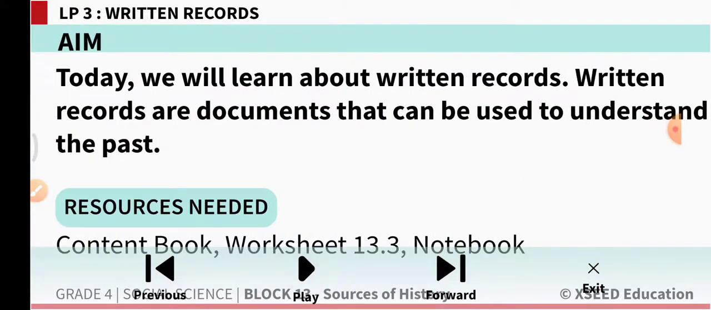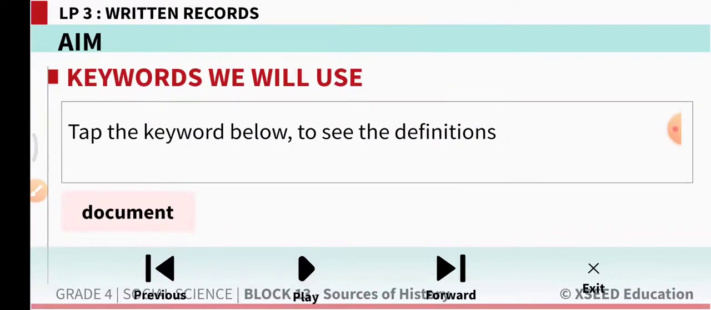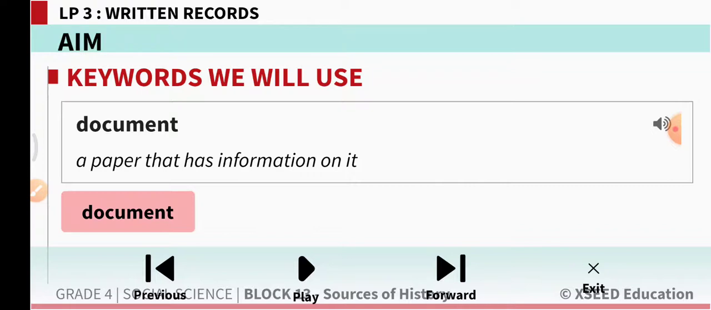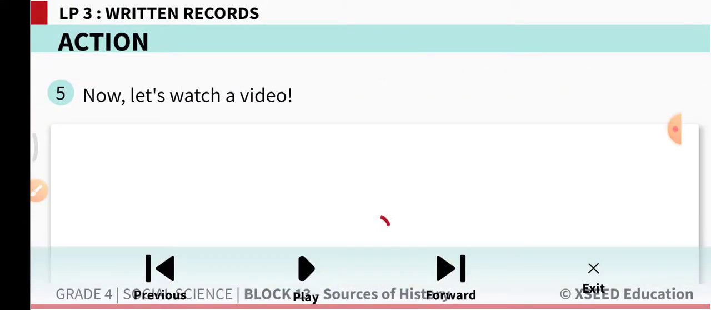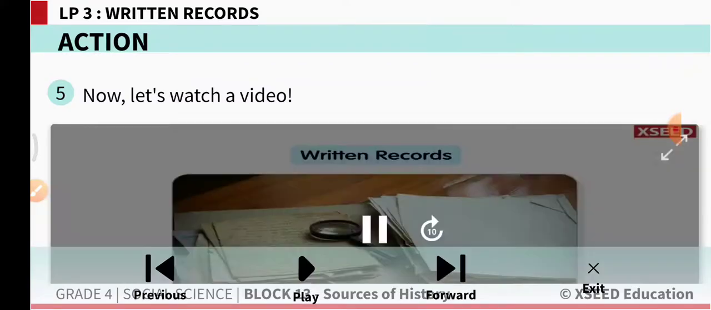Today we will learn about written records. Written records are documents that can be used to understand the past. What is a document? A document is a paper that has information on it. Now let us watch this video.